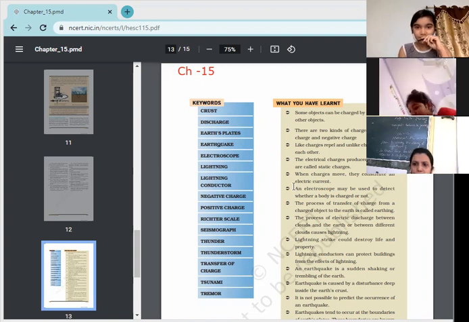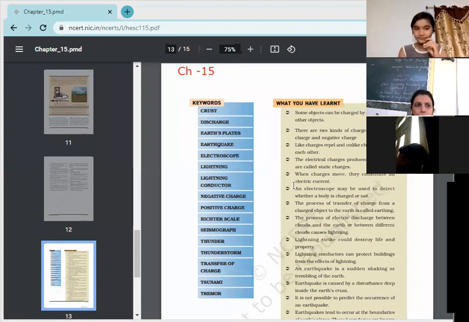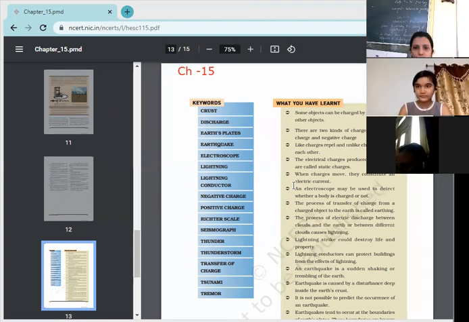A device that can be used to test whether an object is carrying charge or not is known as an electroscope. Page number 187. Yes, Harshit, you also tell. A device used to detect whether the object is charged or not is known as an electroscope.